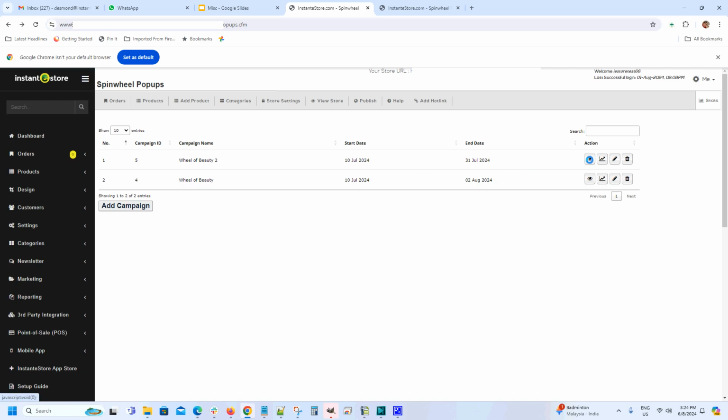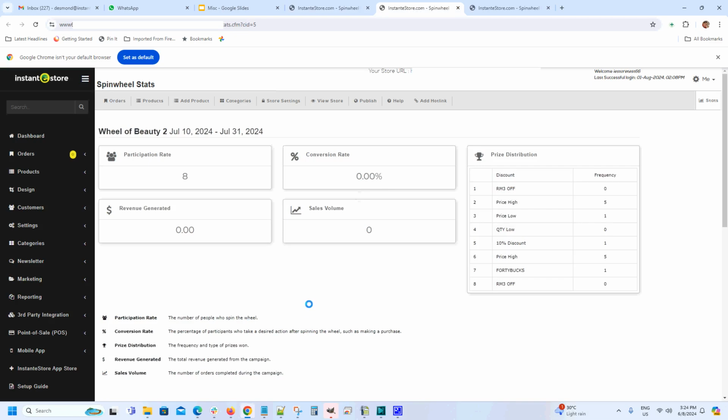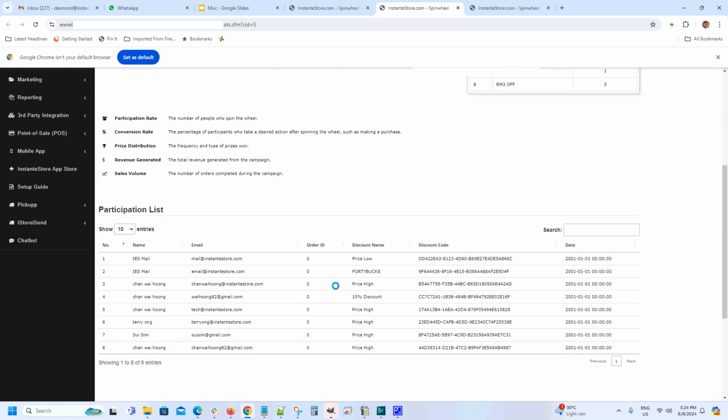The first being the eye icon. If you click on it, you'll see what the pop-up looks like. The second is the graph icon. If you click on it, you'll see stats for the campaign. For example, the participation rate, how many people took part in a campaign, conversion rates, and so on.